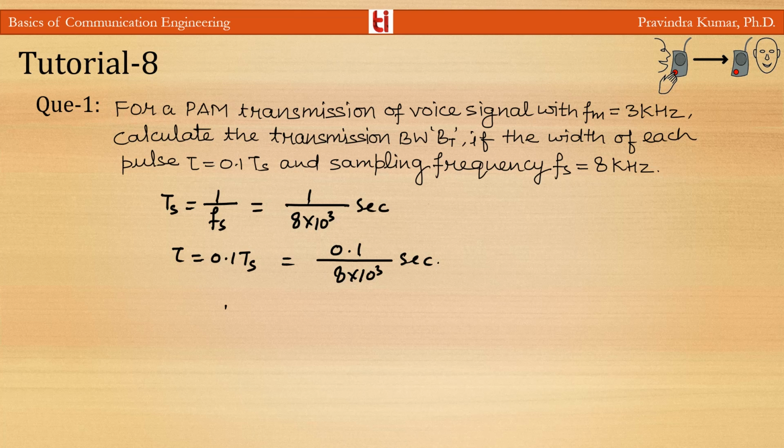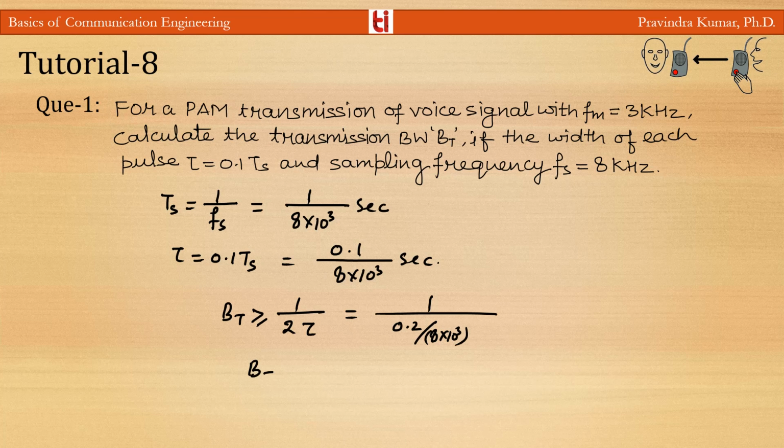So the transmission bandwidth BT will be greater than or equal to 1 by 2 tau, or 1 by 0.2 by 8 into 10 to the power 3. From here, the transmission bandwidth will be greater than or equal to 40 kilohertz.